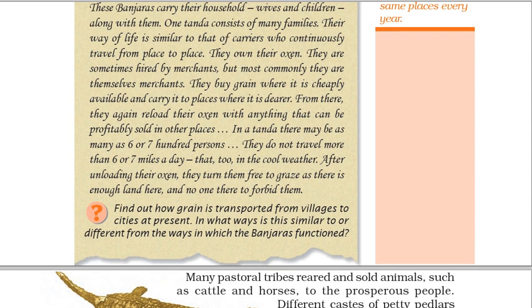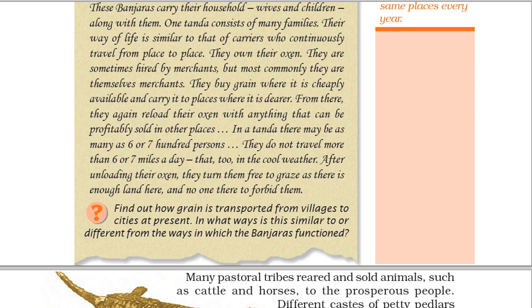They own their oxen. They are sometimes hired by merchants, but most commonly they are themselves merchants. They buy grain where it is cheaply available and carry it to places where it is dearer. From there, they again reload their oxen with anything that can be profitably sold in other places. In a tanda, there may be as many as 600 or 700 persons. They do not travel more than 6 or 7 miles a day, that too, in the cool weather.